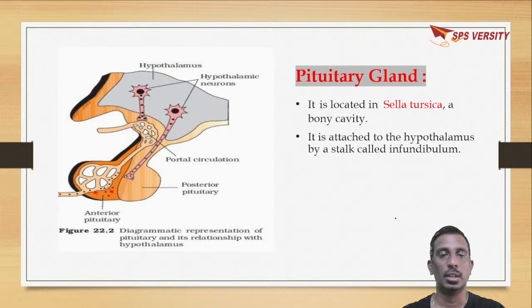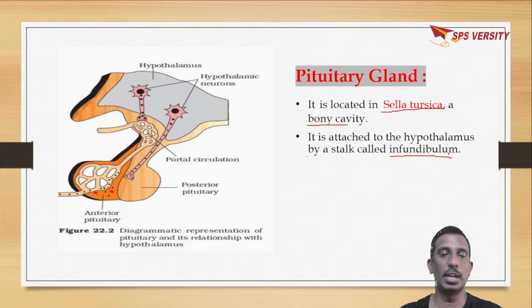When you take the pituitary gland, it is located in the sella turcica, the name of the bone cavity. It is attached to the hypothalamus by a stalk-like structure that is called infundibulum.